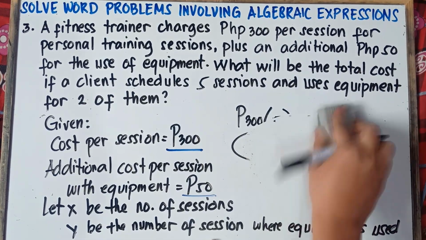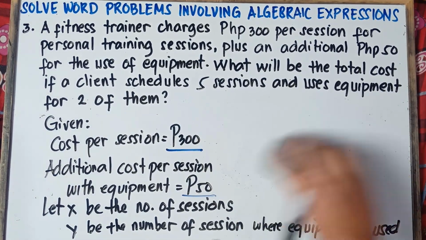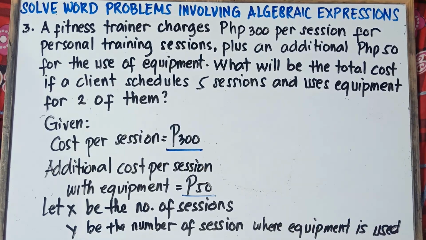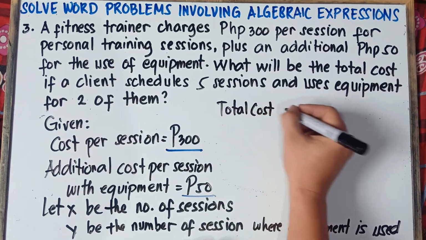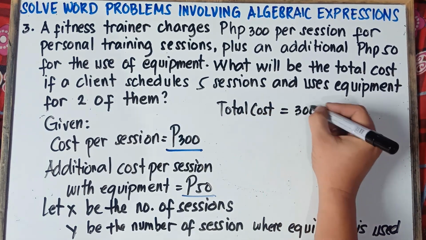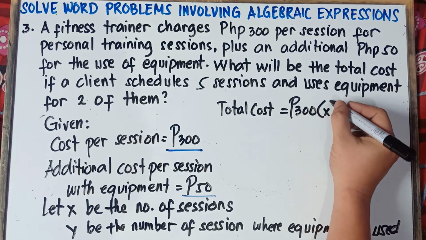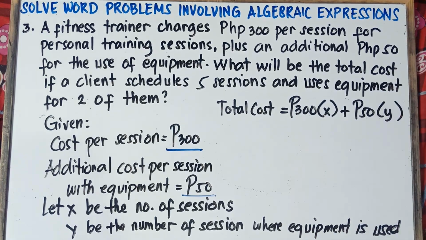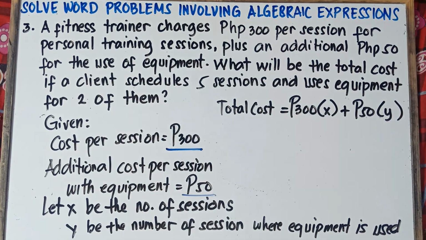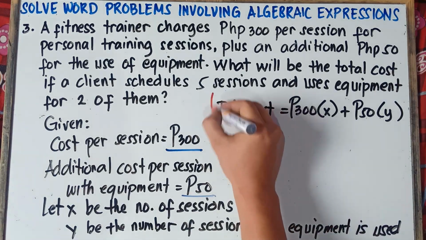Alright, so let me write the equation, class. We can say that the total cost is equal to 300 pesos times x plus 50 pesos times y. So this will be our equation.